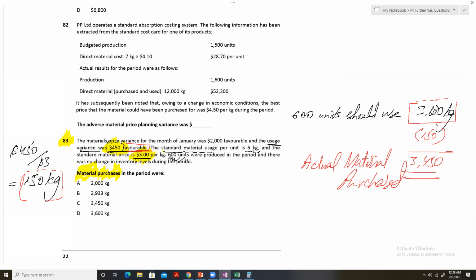If you solve this question using the material usage variance formula, things will become much clearer to you. The thing that I am trying to tell you again and again is do not stick to one thing. Whenever you are practicing the variance chapter, do not stick to solving each and every question with the help of a statement or with the help of a formula, but try a mixture of both.